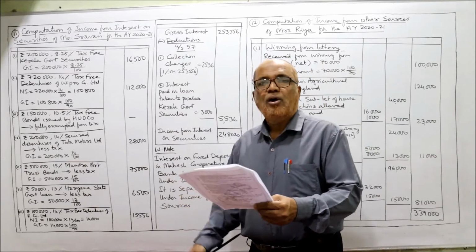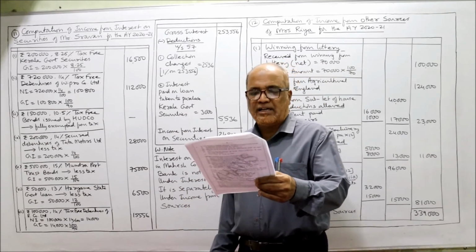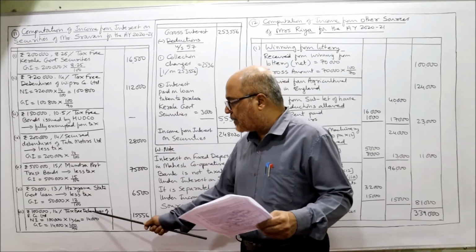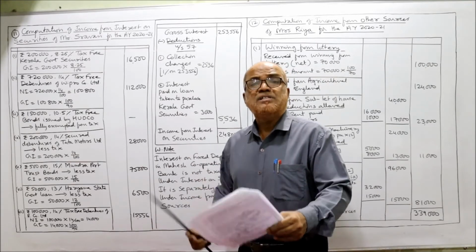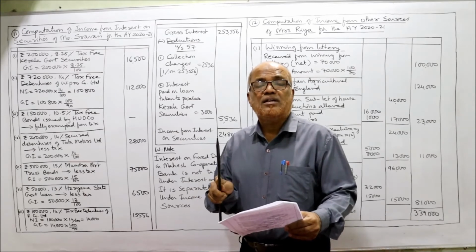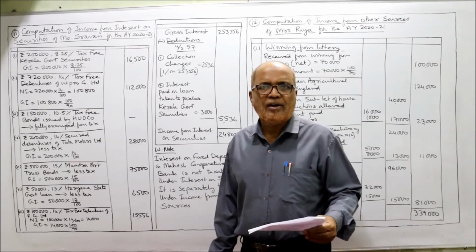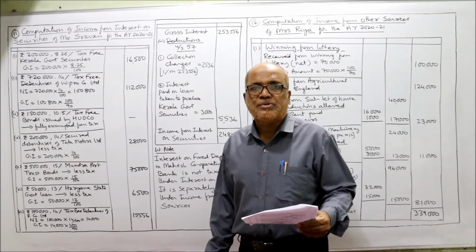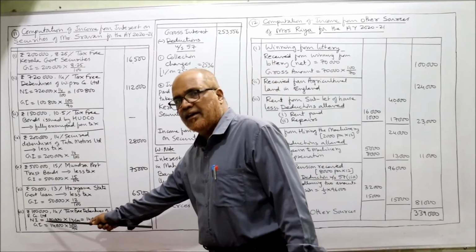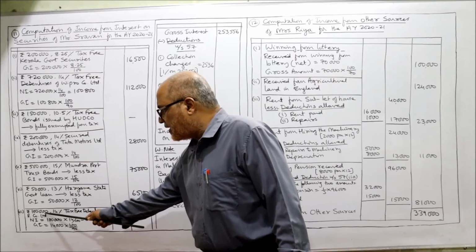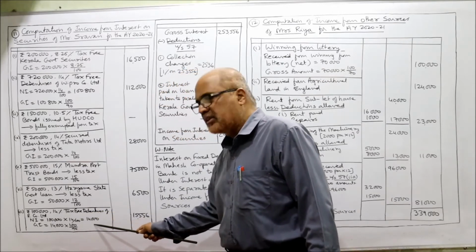Then last one, rupees 1 lakh 14% tax-free debentures of our company limited. Specifically given tax-free debentures of our company means commercial. It's not a government. So 2 steps. First, net interest, NI. Face value into rate by 100. 1 lakh into 14 by 100, 14,000.